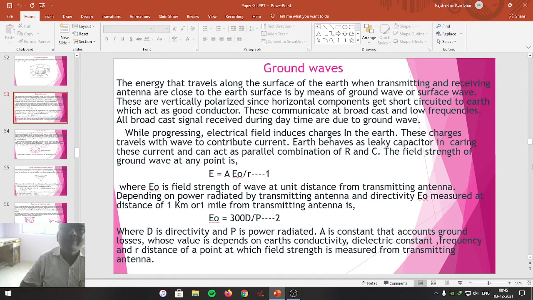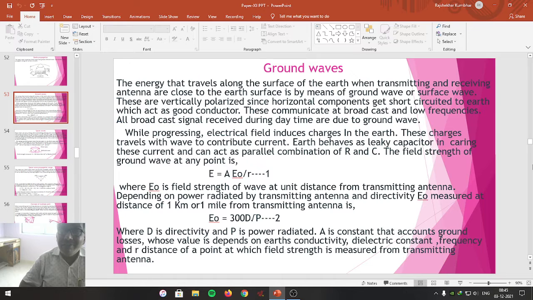After converting the radio frequency signal from the transmitter into electromagnetic radiation by means of an antenna, the energy that travels between the transmitting antenna and receiving antenna carrying the signal information is called propagation of the radio wave.